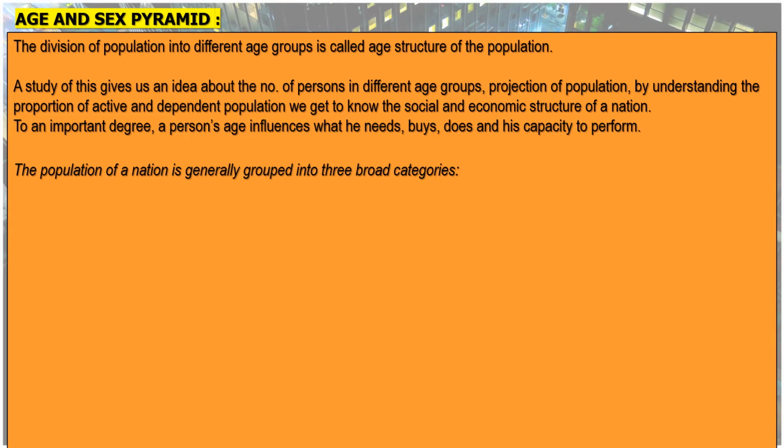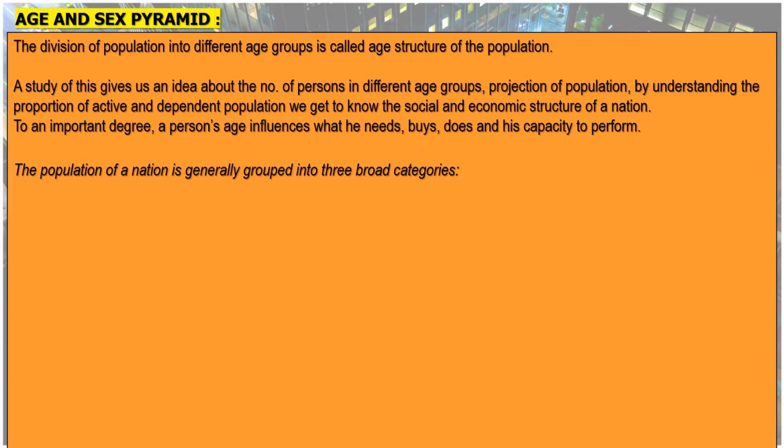For example, if I consider children, what are the needs of the children? The basic needs of children would be food, clothing, and shelter. And what would they buy? They would buy stationery related to school, clothes, toys, etc. What would they do? They usually go to school, they play, and they're mostly dependent on their parents.